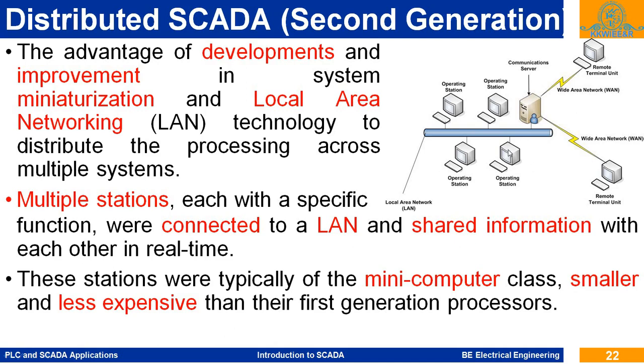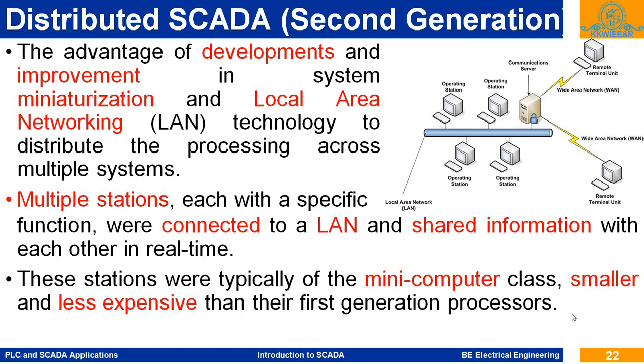In this way, these different operating stations are assigned different tasks and share the information on this LAN in real time. These stations were typically of the minicomputer class, smaller and less expensive than the first generation processor.